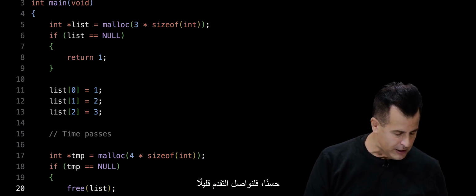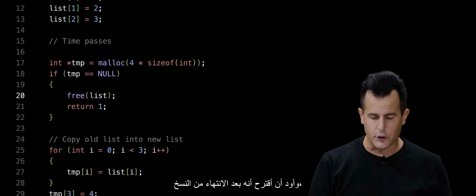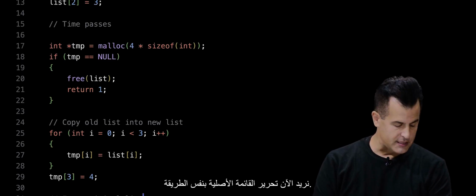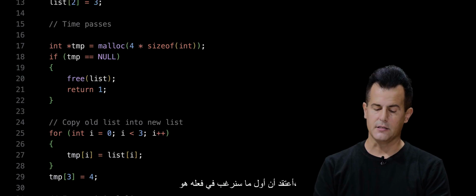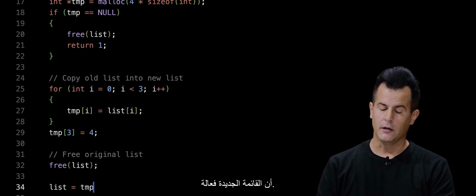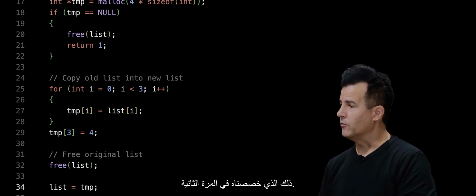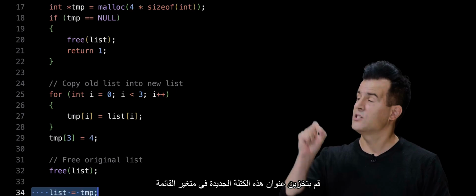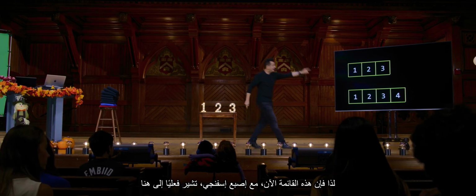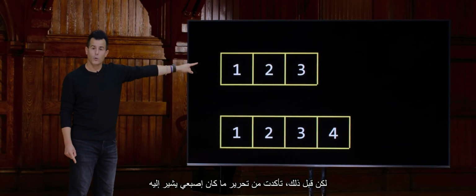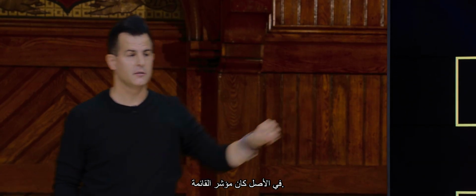All right, so let's forge ahead a little bit more, and let me propose that after we have done the copy, we now want to similarly free the original list. However, what I think we're going to want to do first, after freeing the original list, is remember that the new list is effectively that which we allocated the second time around. So even though this program's getting a little long, notice that what I've just done is I've said, OK, store in the list variable the address of this new chunk of memory, so that list now, with a foam finger, is effectively pointing here instead of up here. But before that, I made sure to free what my finger was pointing at originally, the list pointer.